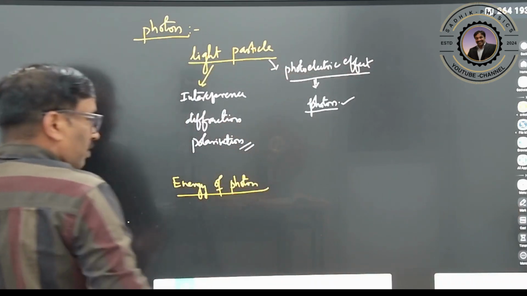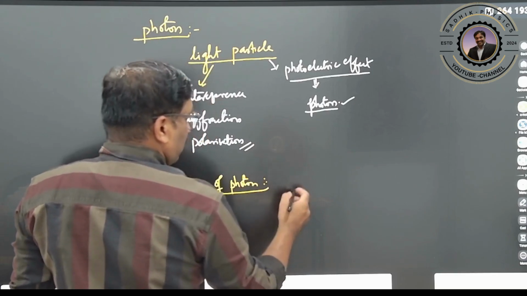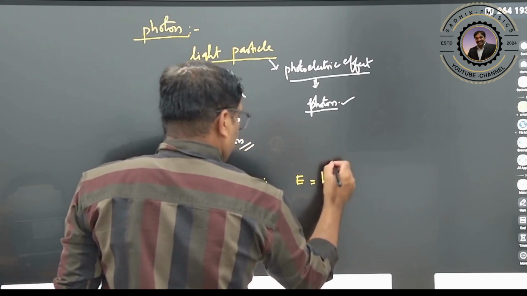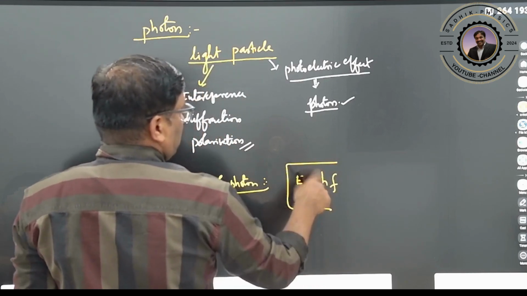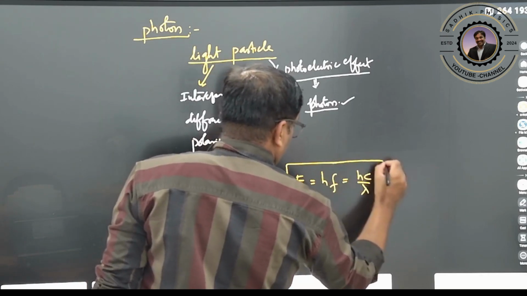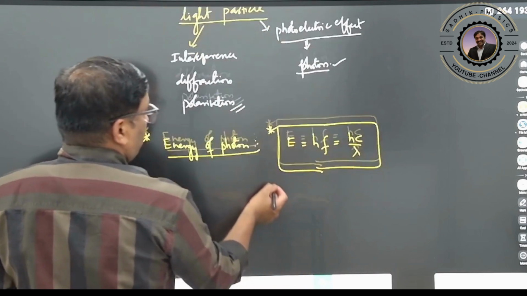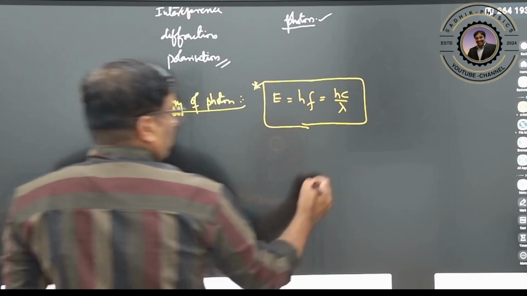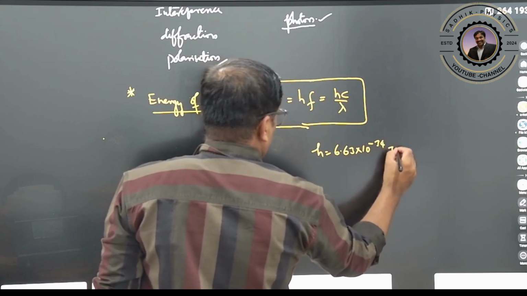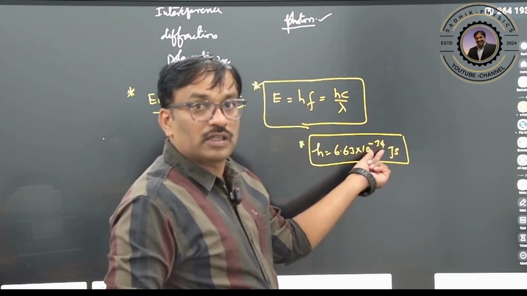What will be the energy of the photon? Very important formula. According to quantum theory, the energy E is equal to h into f, where h is Planck's constant and f is the frequency, or equivalently hc by lambda. This is the energy of the photon. The value of Planck's constant h is 6.63 into 10 to the power of minus 34 joule second. This is a very small value.